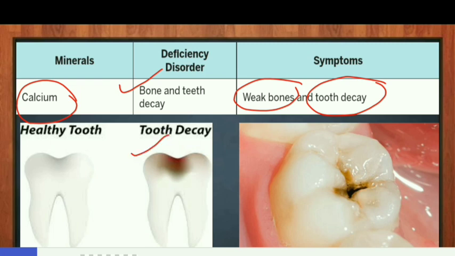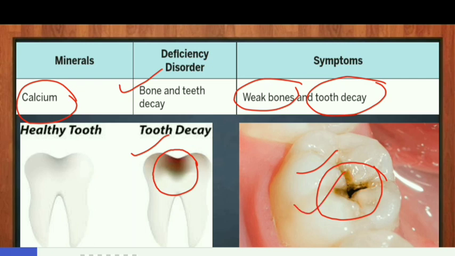See here. Tooth decay is the decay of the outer surface of the tooth as a result of bacterial action. Tooth decay is also called cavity. Cavity is a hole that forms in your tooth. Cavities start small and gradually become bigger if they are left untreated. This is a cavity.